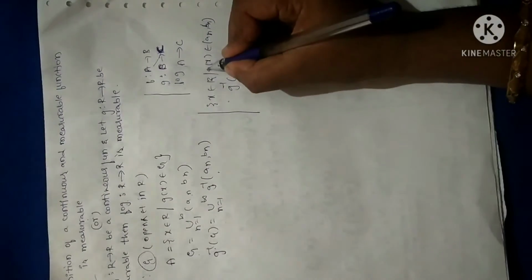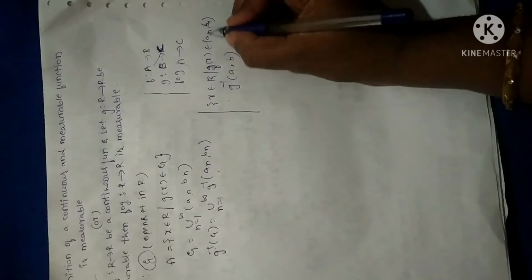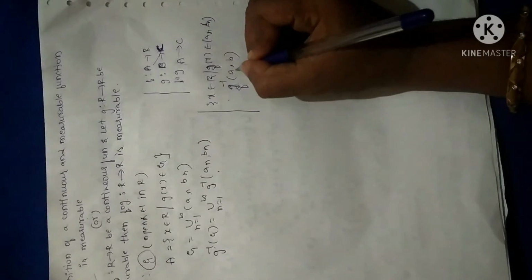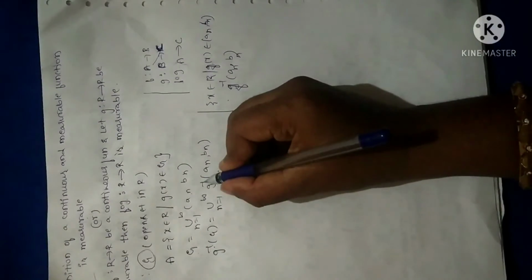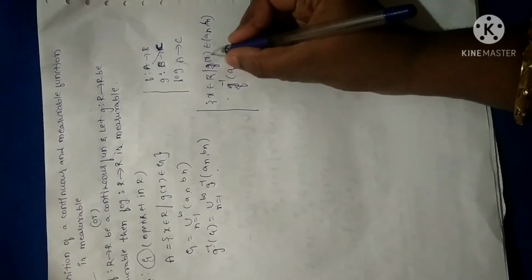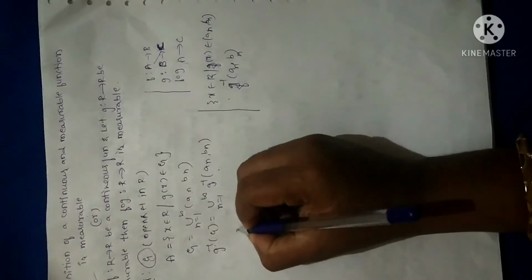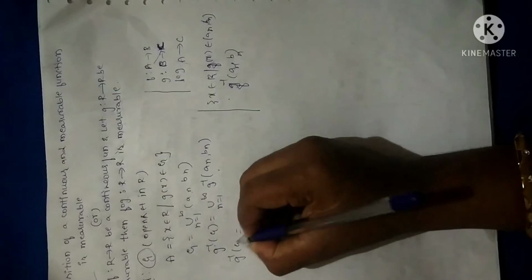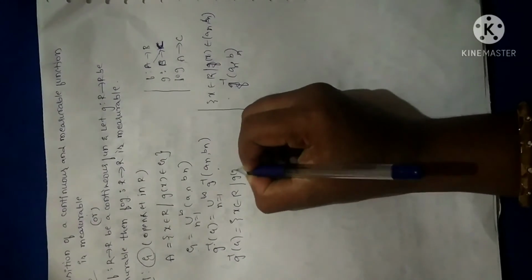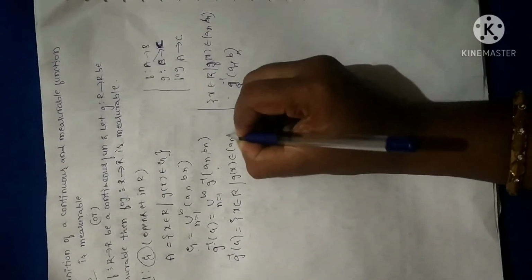At the beginning of the session I have taken f, right? So f of x belongs to (a_n, b_n). In the sense, I can write this as f inverse of (a_n, b_n). In the same way, here you have G inverse of (a_n, b_n), which I can write as g of x belongs to (a_n, b_n). So let me write one more statement. G inverse can be written as x belonging to the real numbers such that g of x belongs to (a_n, b_n).